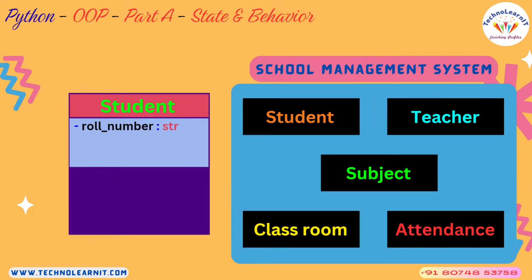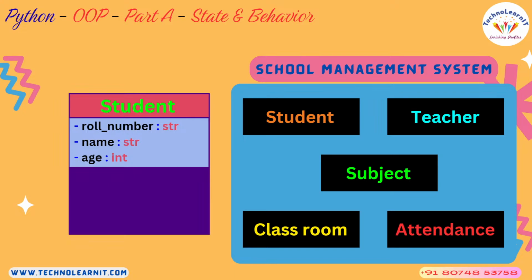Roll number is nothing but an attribute that you want to capture within this class. Similarly, you also want to capture the name. You want to save the name of that student. You want to store the age of that student. And after colon, whatever you see, those are nothing but the data types of those respective attributes. Roll number, I am treating it as a string for now.